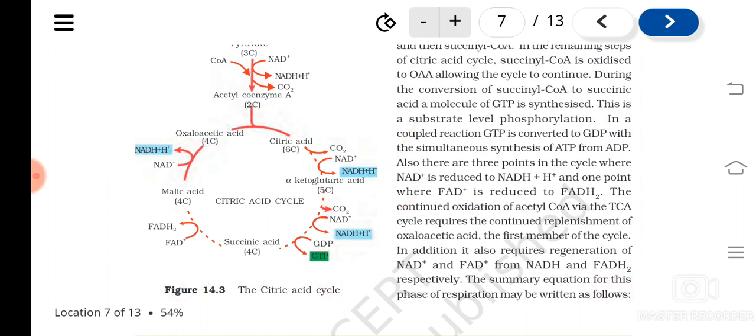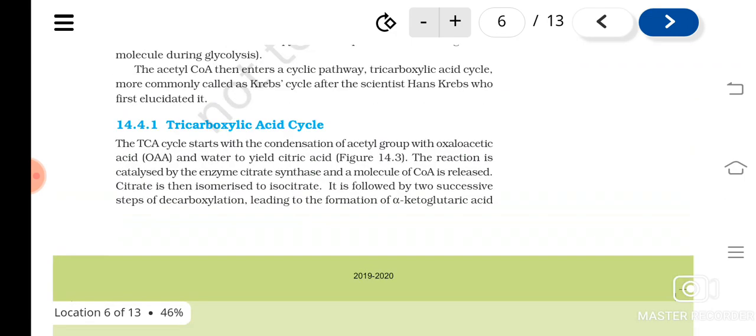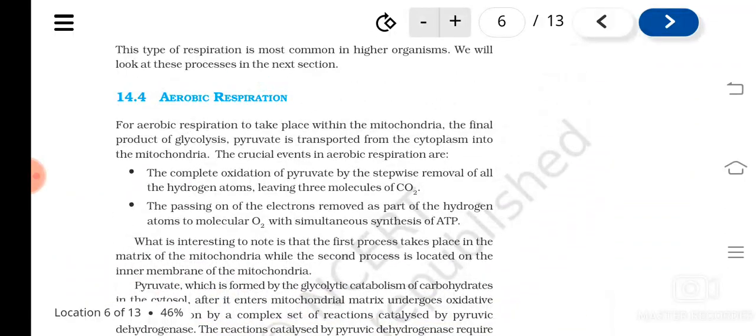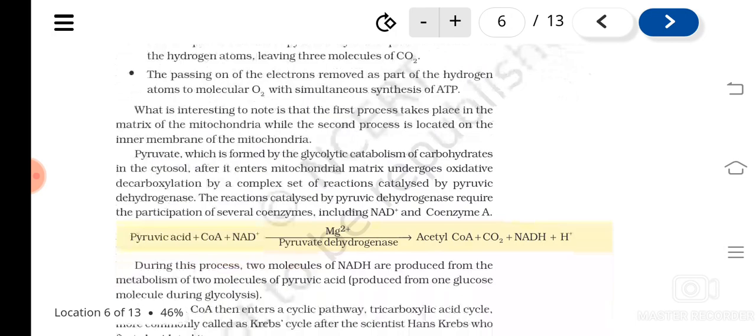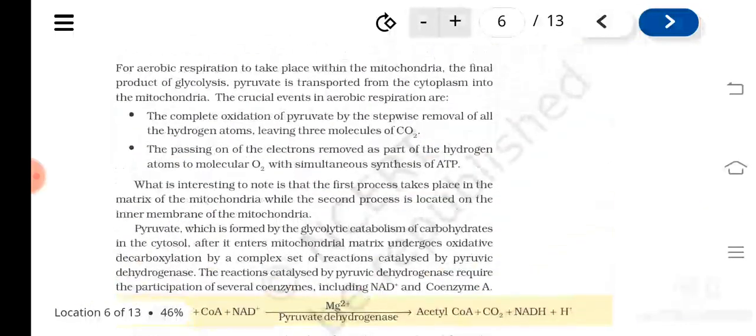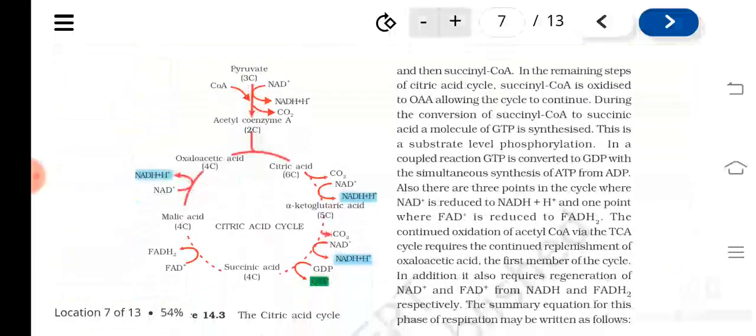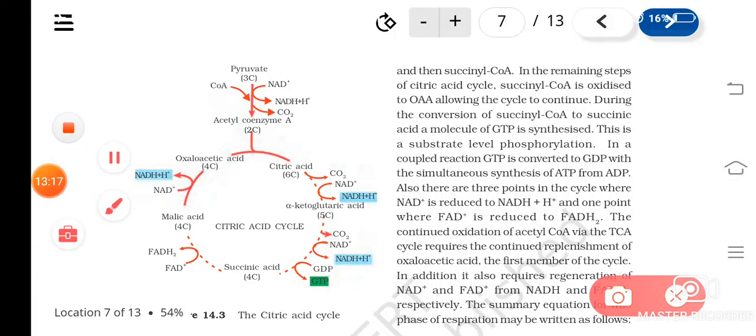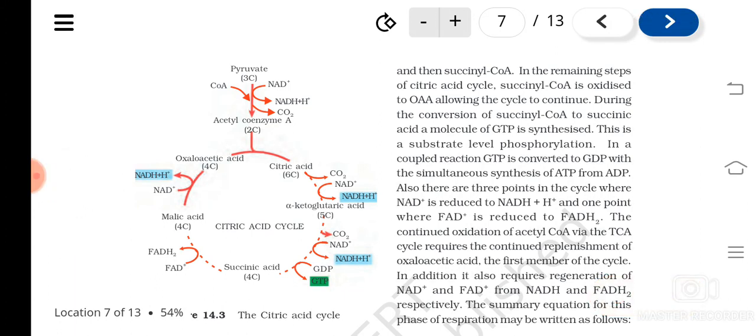Okay, so what is happening in Krebs cycle is what we have already seen, that is the complete oxidation of pyruvic acid by the stepwise removal of all hydrogen atoms, leaving 3 molecules of carbon dioxide. Isn't it? 3 molecules of carbon dioxide. You can see wherever carbon dioxide is produced, in 3 places. So like this, the pyruvic acid is getting oxidized.